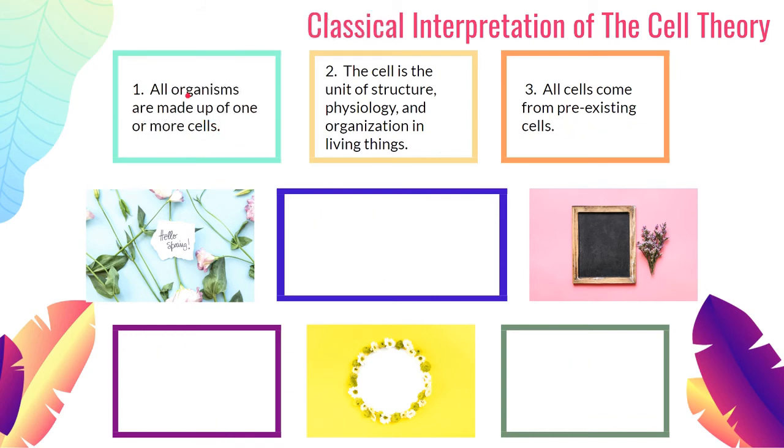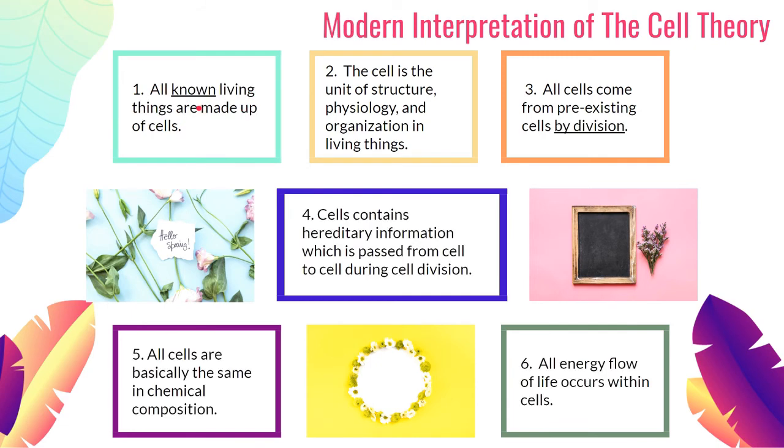So the first statement: all known organisms. In the classical interpretation, it was all organisms, all living organisms. But here, all known organisms. It means that even those who are dead already, or have perished, or have decomposed, or went extinct, such as dinosaurs and primitive organisms, as long as you are considered a living thing, you are made up of cells, and vice versa. If you are established as a living thing, you must have been made up of cells. This part did not change, so it still says that cells are the basic structural unit of life.